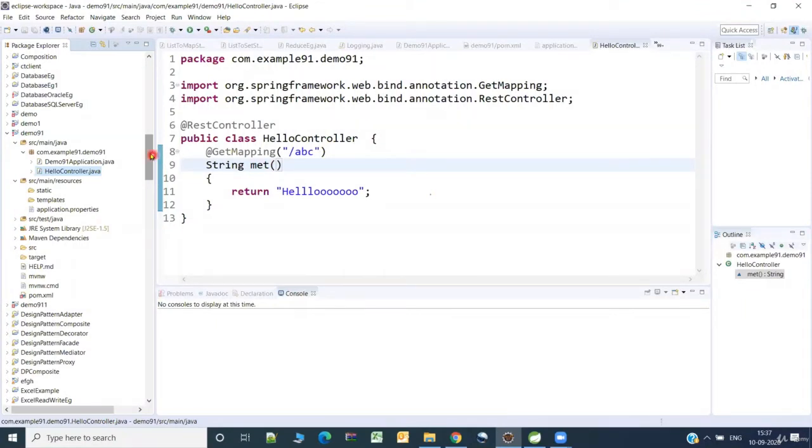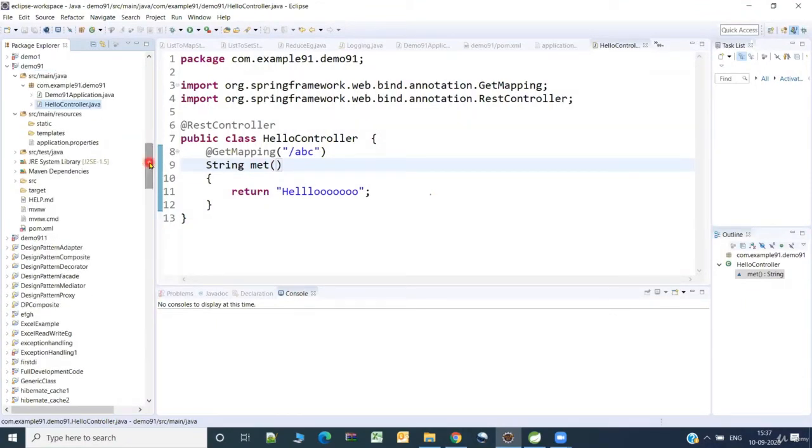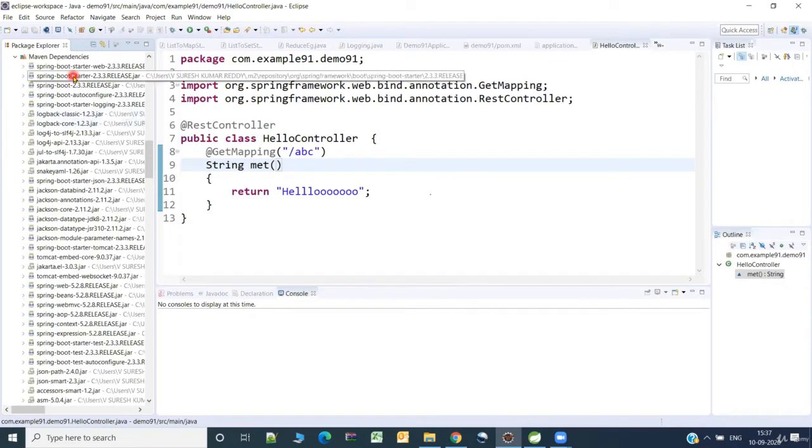In case you have a doubt which Maven dependencies these starter packages include, just go and see how many are available. Please see here, you have Jackson. The purpose of Jackson is marshalling and unmarshalling. That means when you receive an object in JSON format, you want it deserialized, or unmarshaled, into a Java object.